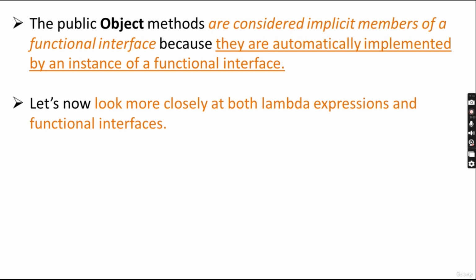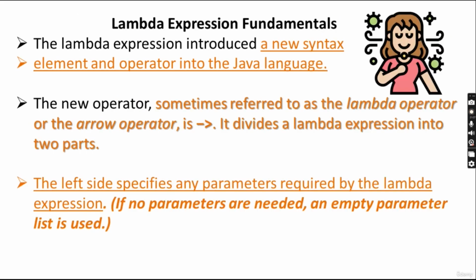Now we will look more closely at both lambda expressions and functional interfaces. First, lambda expression fundamentals. The lambda expression introduced a new syntax element and operator into the Java language.